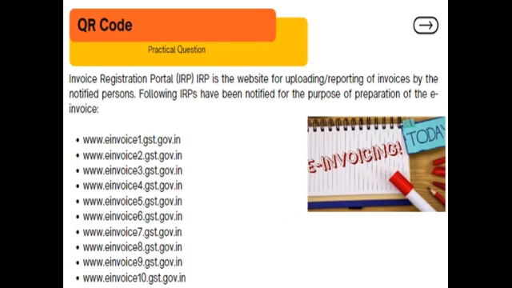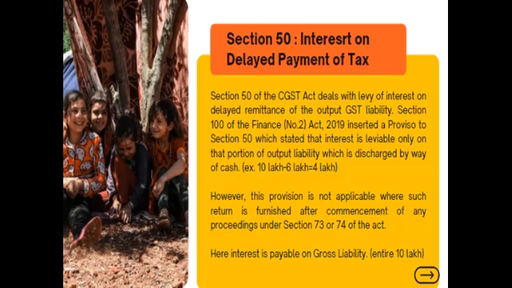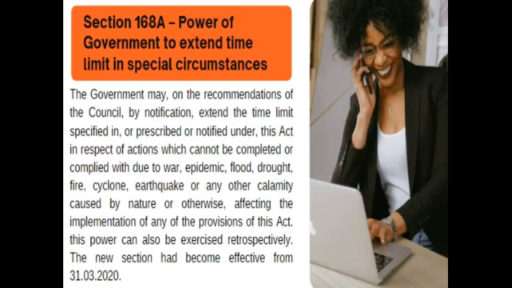Now let me give you a glimpse of all the topics that we have read today. According to the amendments introduced into the GST law, it seems that section 50 is important to you, because it talks about the interest penalty, which is to be levied on either 10 lakh or 4 lakh. If you are covered under section 73 or 74, then it would be 10 lakh, otherwise it is going to be 4 lakh. Moving to the next section, 168, I don't think there are any chances that this section could be asked in your examination.